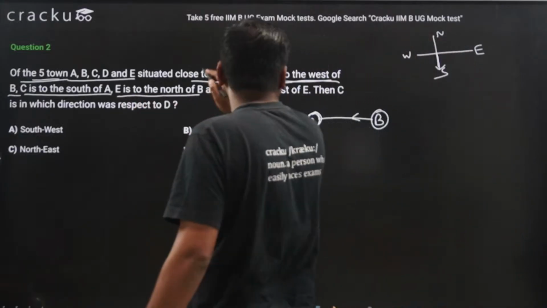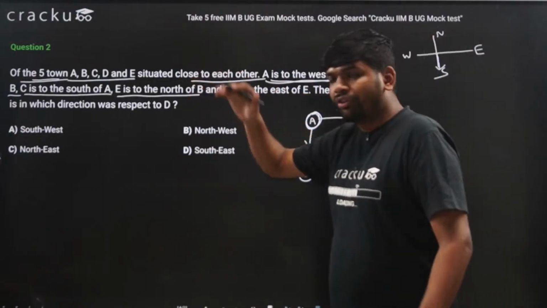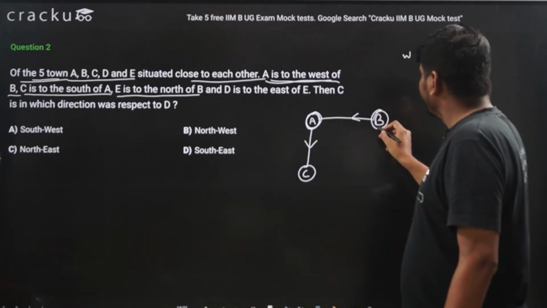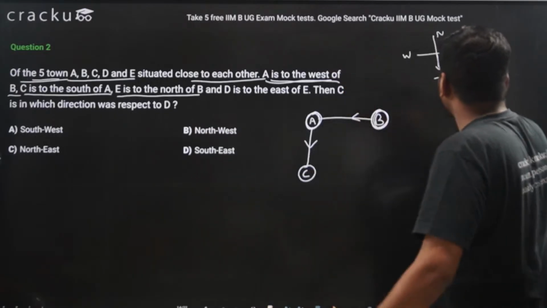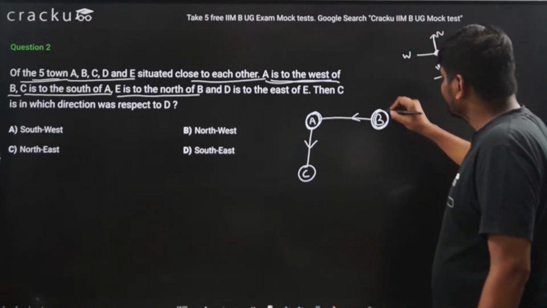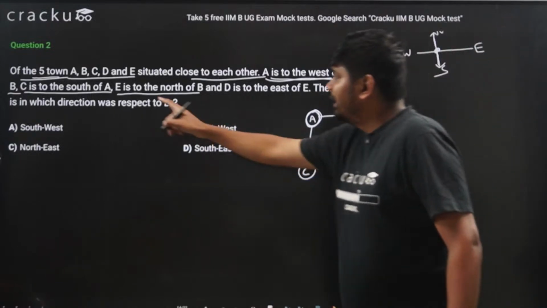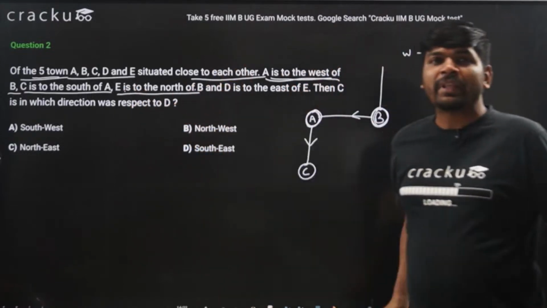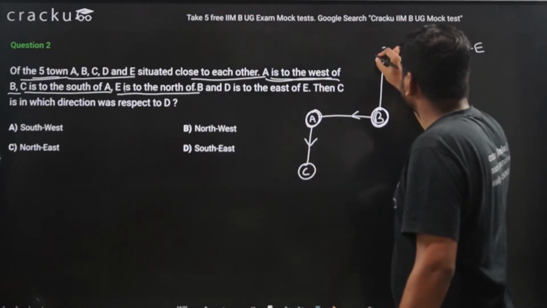E is to the north of B. It is given that E is to the north of B. When I am standing at B, which is the north direction? When I am standing here, the north direction is above it. So this is north direction. So who is present here? E is present here. So E is to the north of B. So E is here.